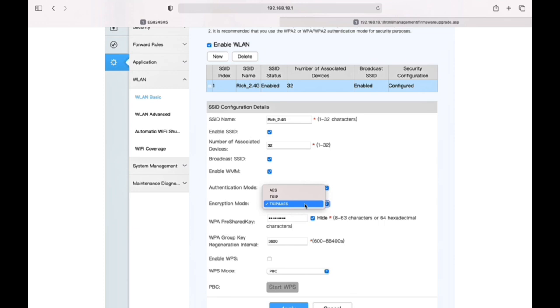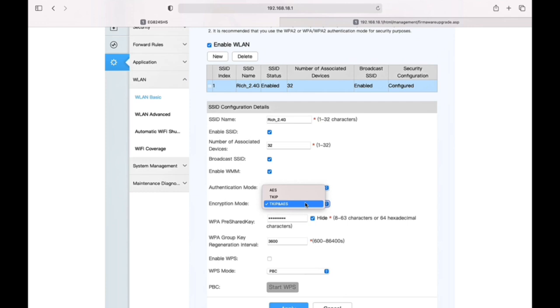Under that, we have this encryption mode. As you can see, we are currently using TKIP and AES at the same time. It means the Wi-Fi is using a mixed encryption mode. This allows the router to support both old and new devices at the same time.